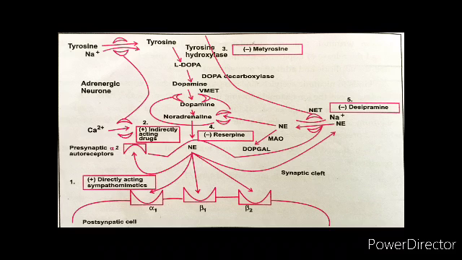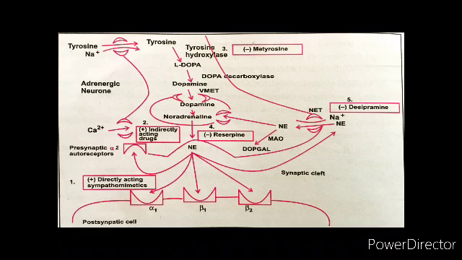Then we have the removal of norepinephrine. Either it will diffuse out of the synaptic space and enter into the general circulation, or it will be metabolized to O-methylated derivatives by COMT, catechol-O-methyltransferase, or it will be recaptured by the uptake system that pumps norepinephrine back into the neuron. So this is all about synthesis of norepinephrine, uptake, storage, and release.